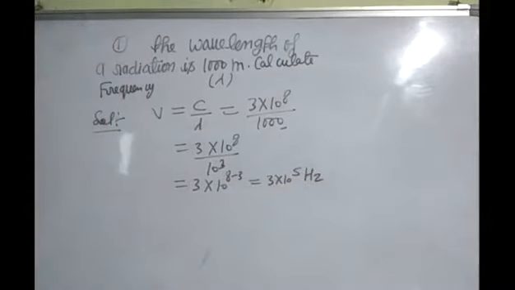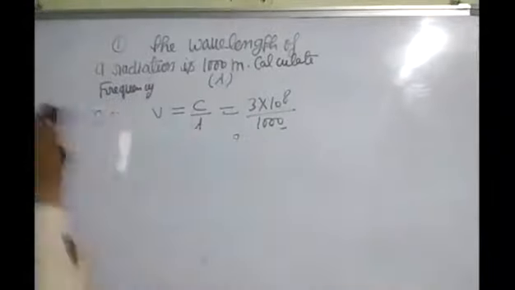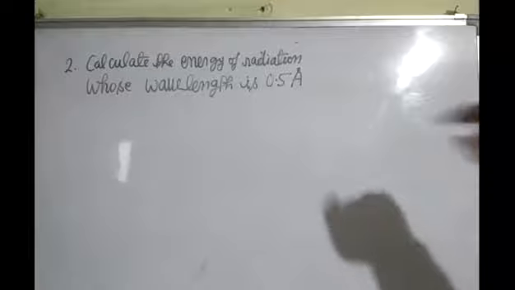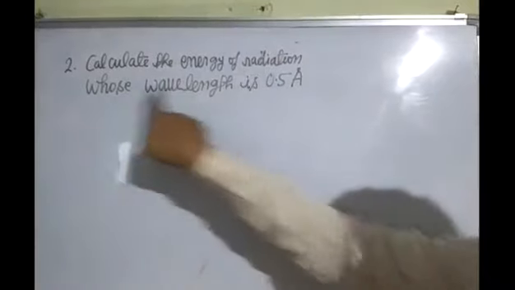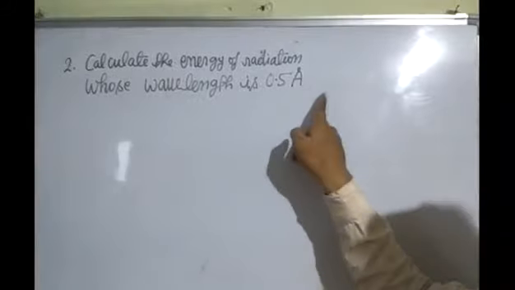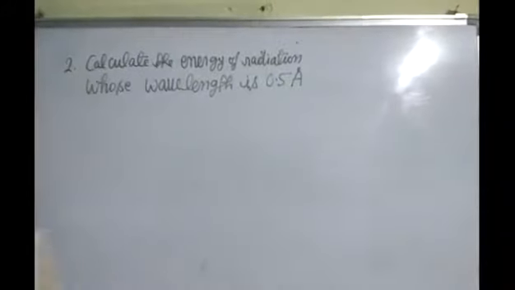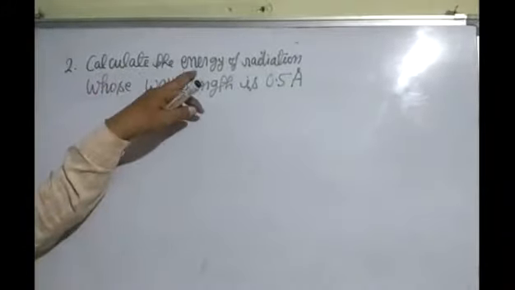Okay students, next numerical is calculate the energy of radiation whose wavelength is 0.5 angstrom. So in this question we have to find out energy.